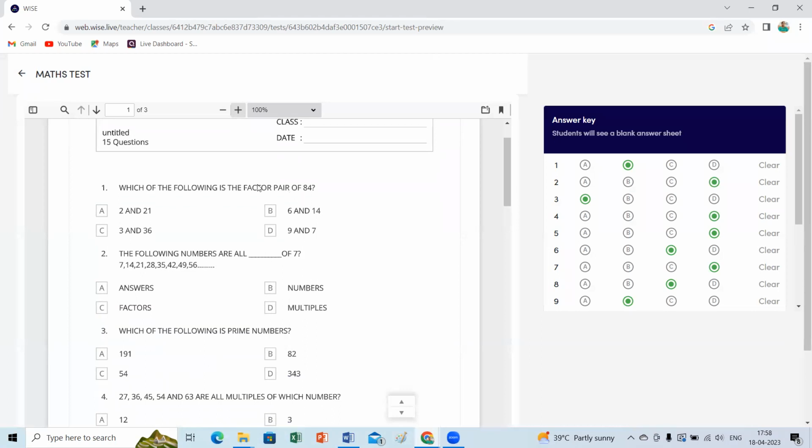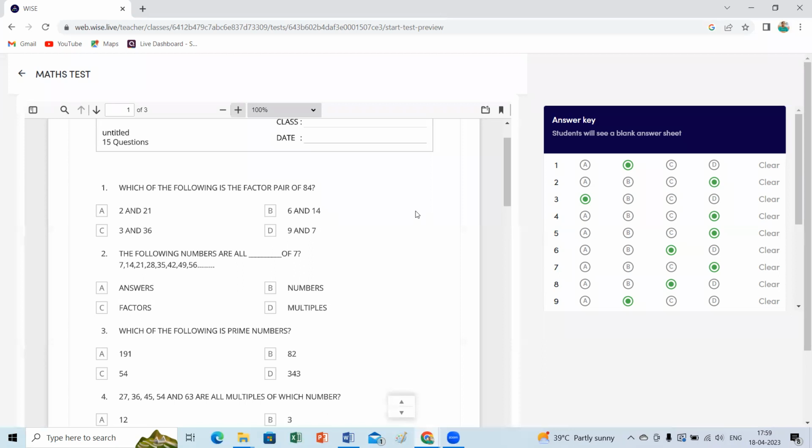Which of the following is a factor pair of 84? A factor pair of 84 means if you multiply 2 numbers, the result is 84. Factors are nothing but the 2 numbers whose product is that number. 21 times 42, so this is not a factor pair. And 3 multiplied with 36, almost it is 90, more than 100 you may get here. So this is also not a factor pair. 7, 9 times 63. This is also not a factor pair.